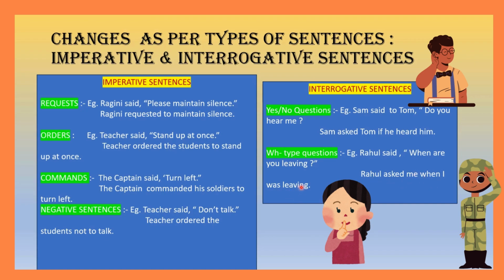In this way, we are going to change all types of sentences. Let it be a statement, a positive sentence, a negative sentence, a request, an order, a command, a yes/no question, a WH type question. All these types of sentences can be converted into reported speech with the proper format that we have learned just now. You have to revise all these concepts and learn the basic things and keep them in mind whenever we do other exercises of direct and indirect speech.